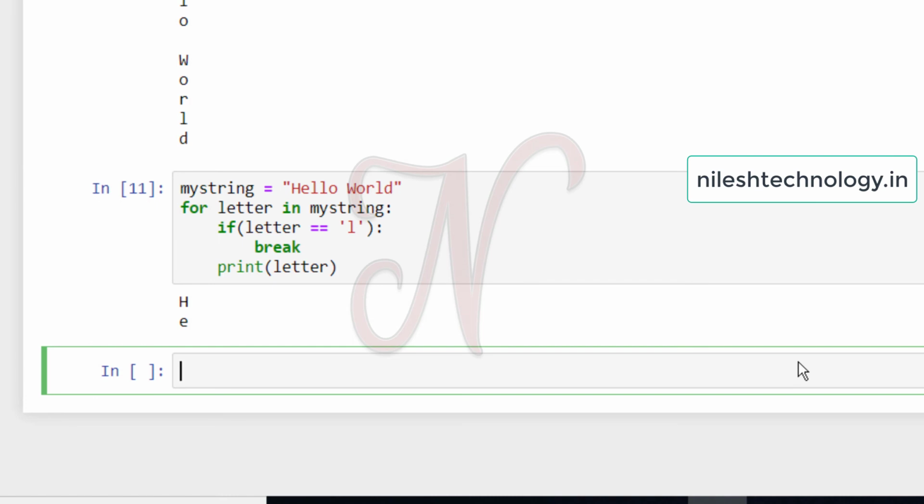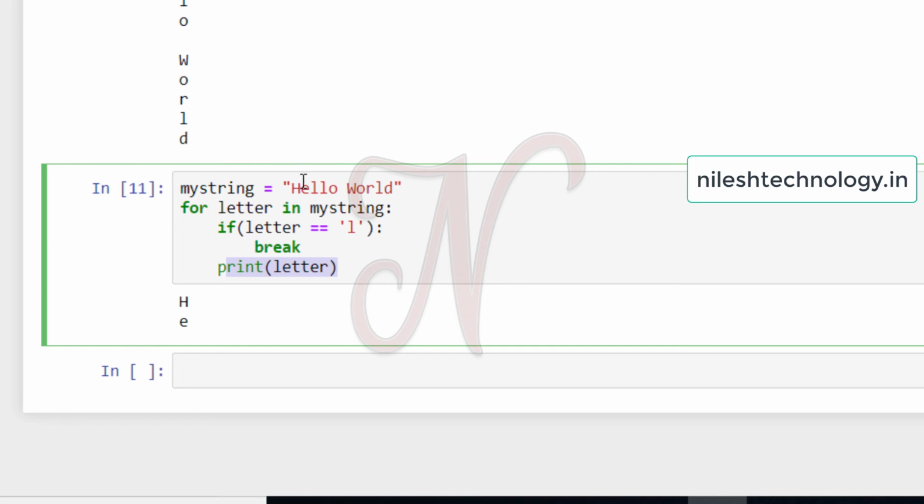Checking one character at a time: my first character is H. H is equal to L, false, so print the letter. The next character is E. Again, E is equal to L, false, so print E. Then the next is L. L is equal to L, yes, the condition becomes true, then break this loop. Break means it does not execute the remaining part of the loop; it directly exits the loop and the cursor goes to the next statement. So my output is HE, and on the letter L we break the for loop.